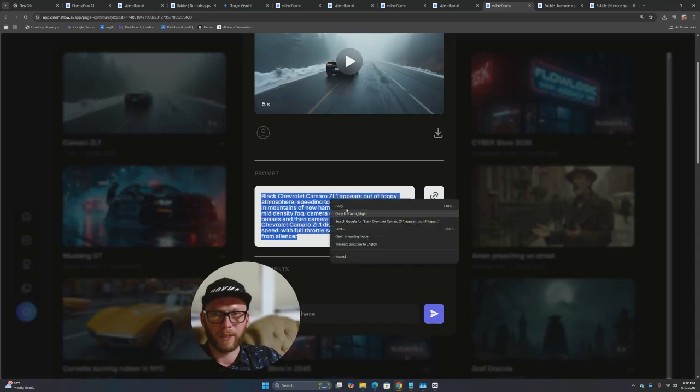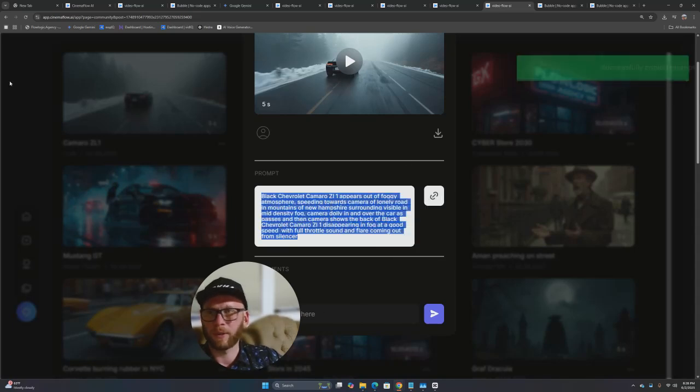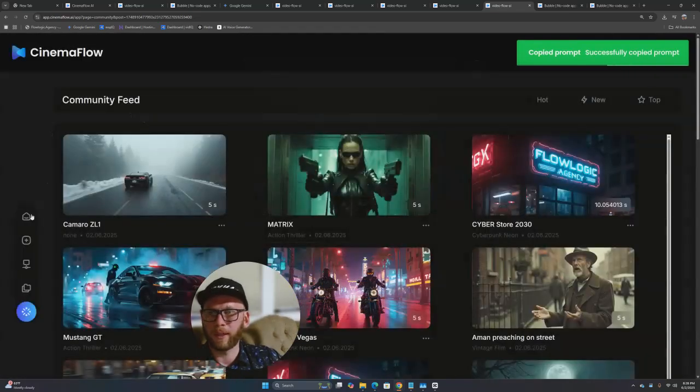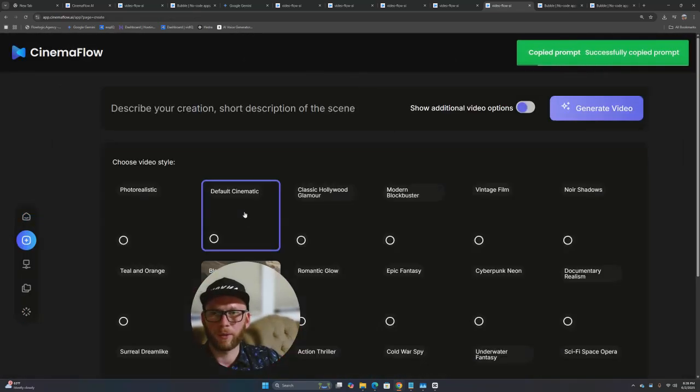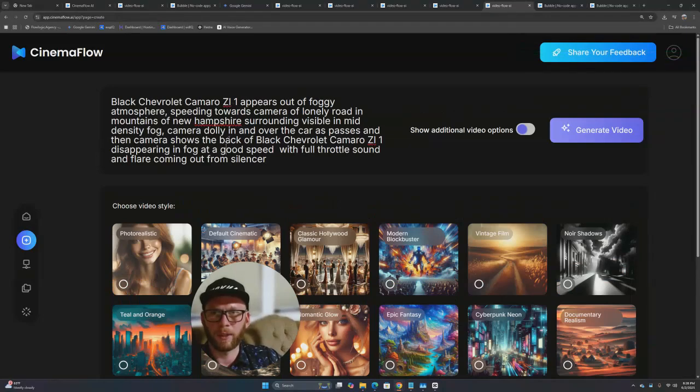But next time, if you need to create something like this, we'll go here, click copy, and then go back to the home page, create video, insert the prompt, and modify it. So, sound and flare coming out from the silencer. Okay, flare coming out from the back of the car exhaust system. And this is how you modify it, right?